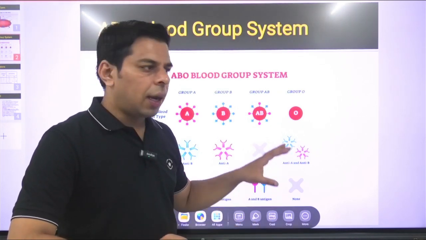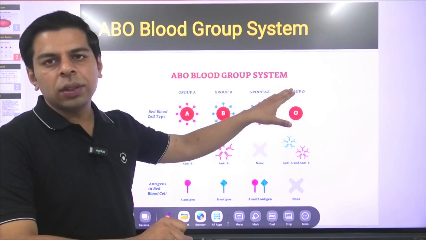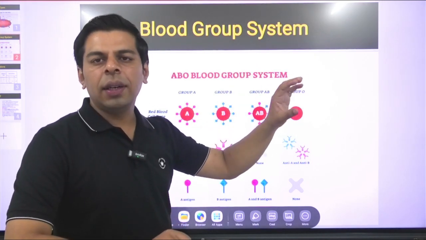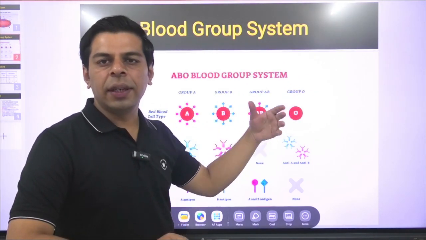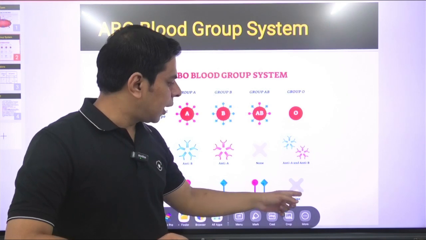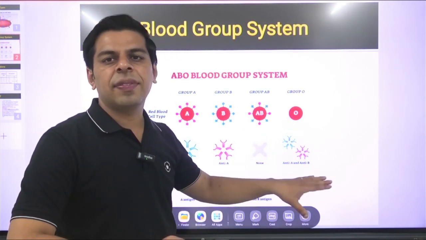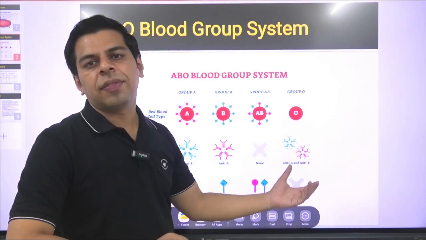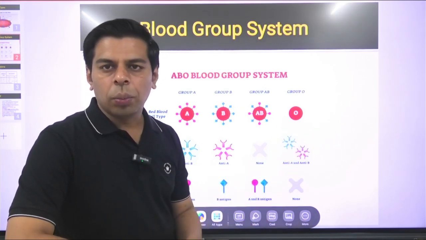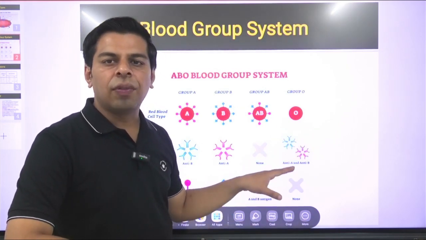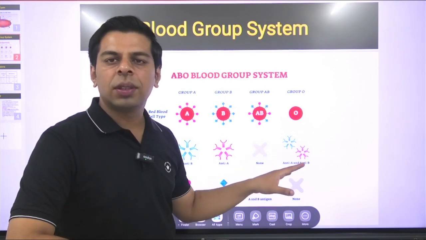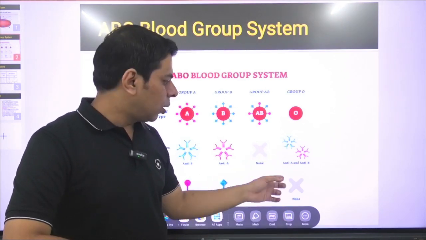And then, intriguingly, the O is not representing the alphabet O in English. It's representing the nil segment. So basically, if there is a red blood cell which does not carry an antigen on its surface layer, it is referred to as the O blood group. And this is the scientific reason why O is the universal donor, because it does not have any particular antigen.